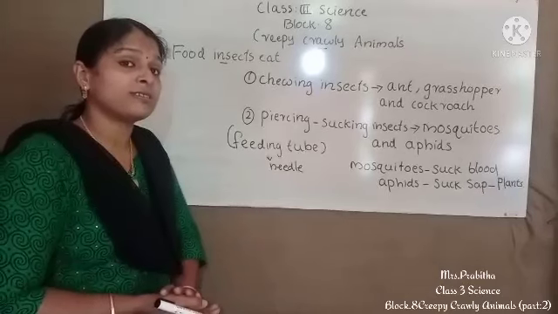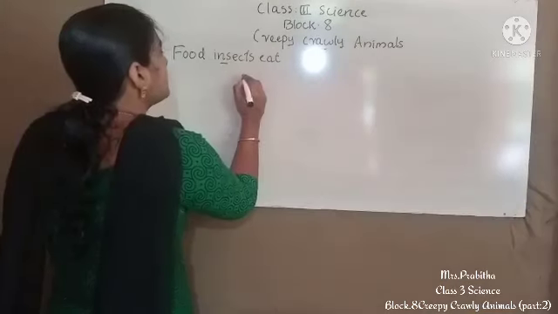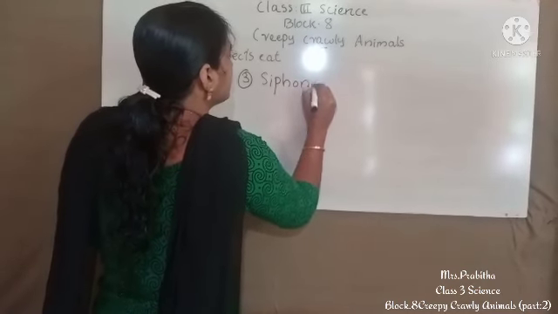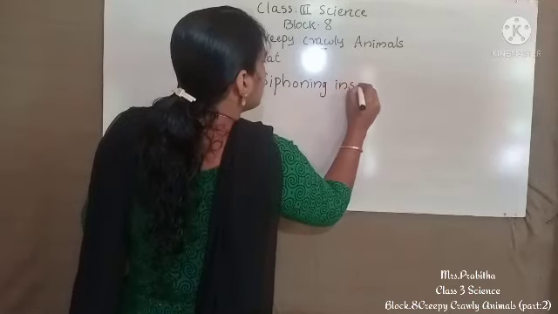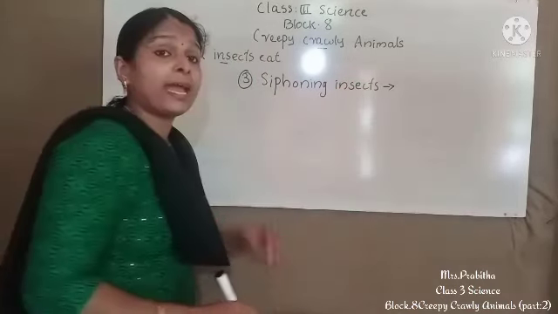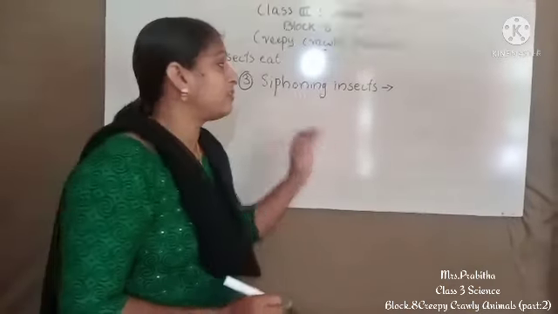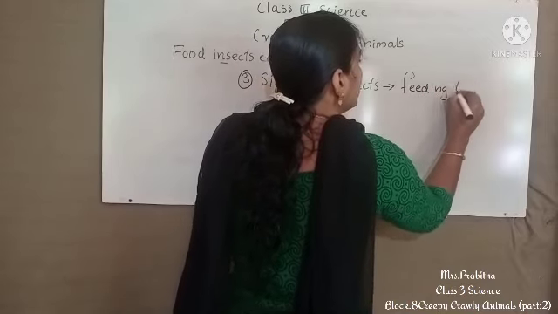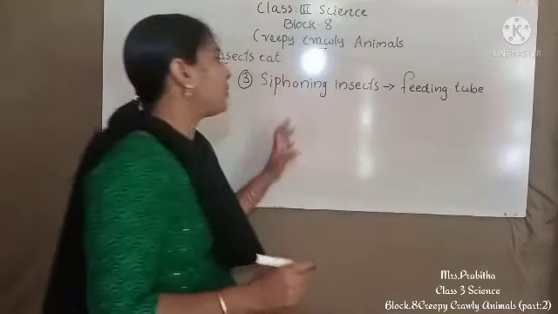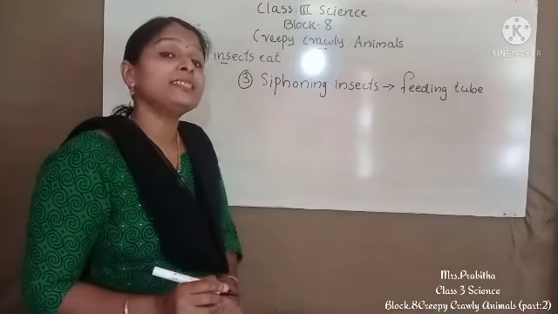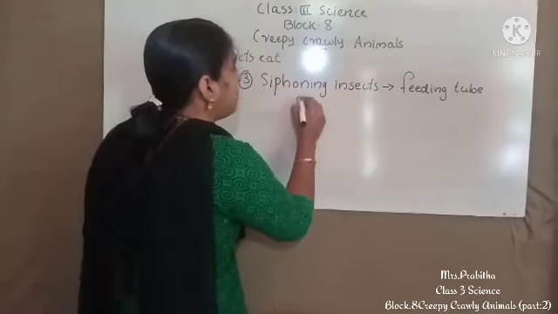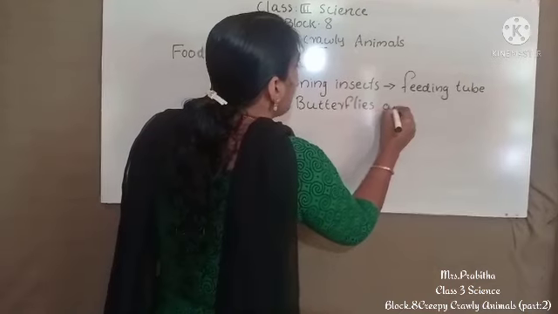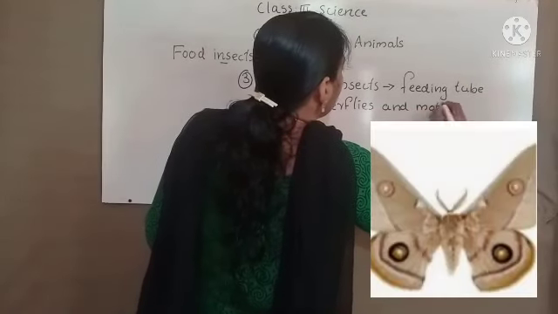The next group of insects is siphoning insects. The third group is siphoning insects. These siphoning insects also have a feeding tube in their mouth. Examples for these siphoning insects are butterflies and moths.